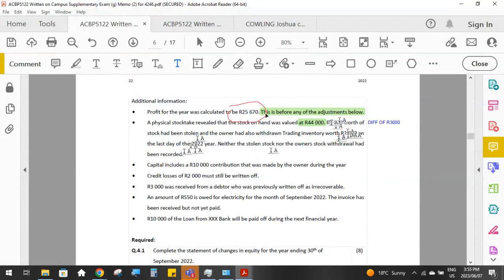So neither the stolen stock nor the owner's stock withdrawal had been recorded. That accounts for why we were reflecting 47,000 Rand on our TB, but we actually only counted 44,000 on hand.